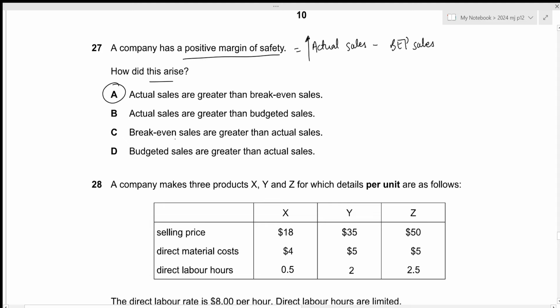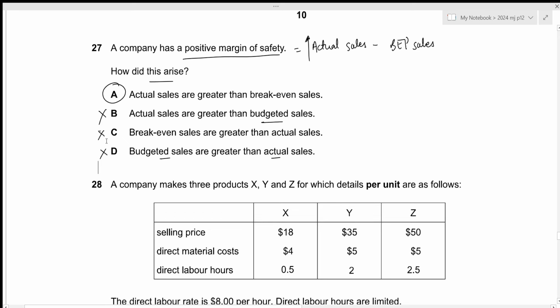Let's take a look at the remaining options as well. Actual sales are greater than budgeted sales. We do not have budgeted sales within our formula, so this is incorrect. Third one is break-even sales are greater. That would be incorrect. And budgeted sales are greater than actual sales, which is again incorrect.